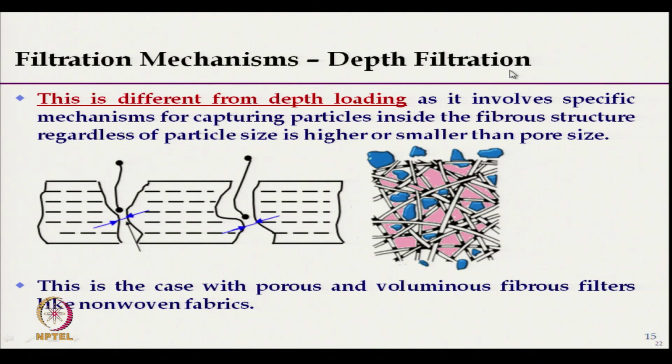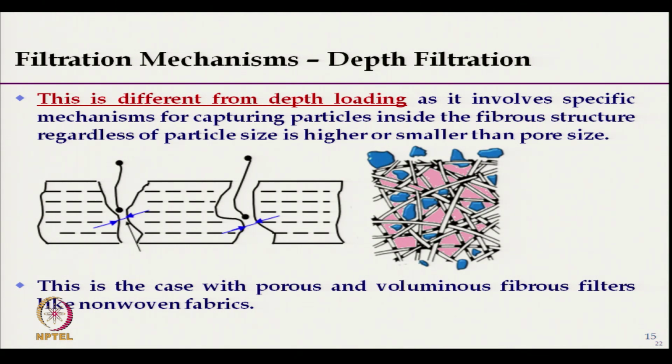And depth filtration means at the necking point the depth loading is there, and once the particles get trapped they will get separated. So, depth filtration is different from depth loading as it involves a specific mechanism.